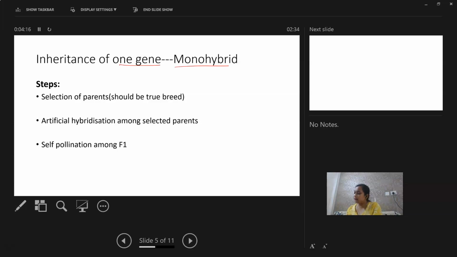So the steps of monohybrid cross taken by Mendel were: first, selection of parents. The parent should be true breed or a true line. For taking a true line, he allowed the plants for selfing or self-pollination. And if he was getting a single kind of character for several generations, he considered that character as a true breed. The next step is artificial hybridization among the selected plants, and the third step is self-pollination among F1.